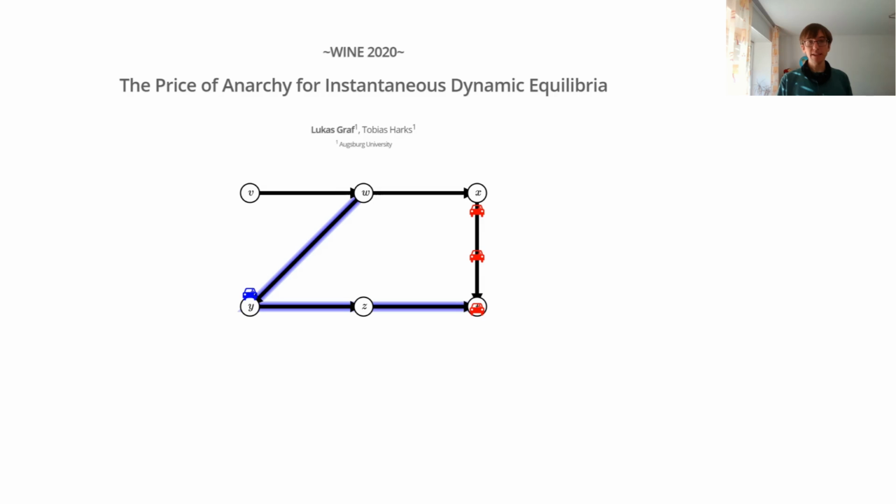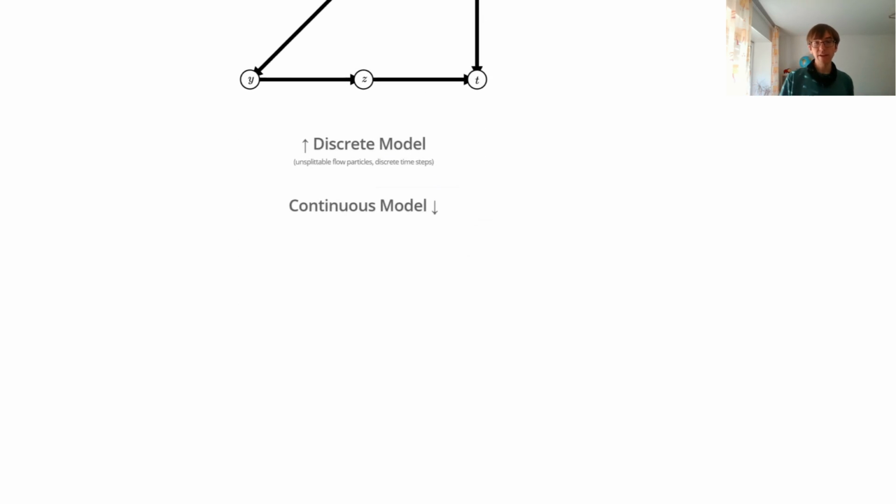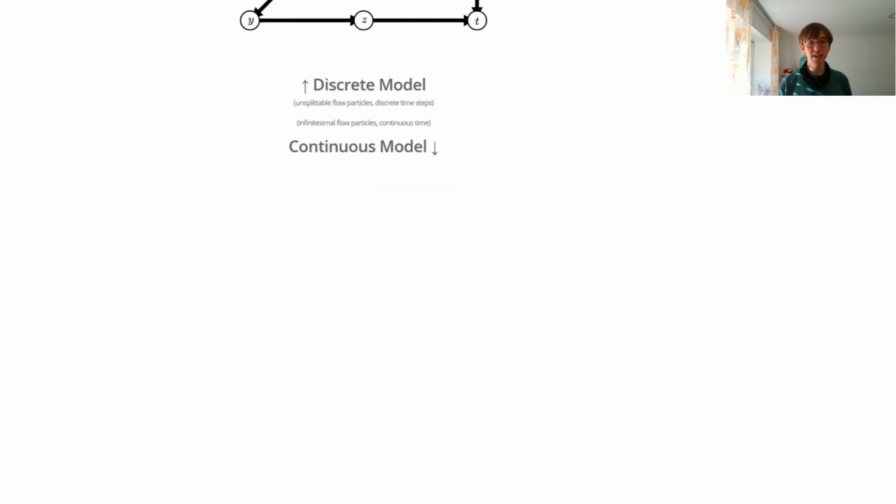Now this example is actually an example for the discrete version of this model, where we have unsplittable particles of a fixed size, the cars here, and the time moves in discrete time steps. For the rest of the talk, I will actually switch to the continuous model, where we have infinitesimally small flow particles and the time moves continuously. But the idea is exactly the same, which you will now see when I define the model formally.